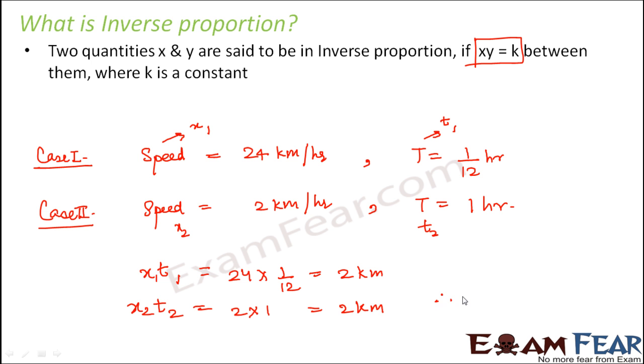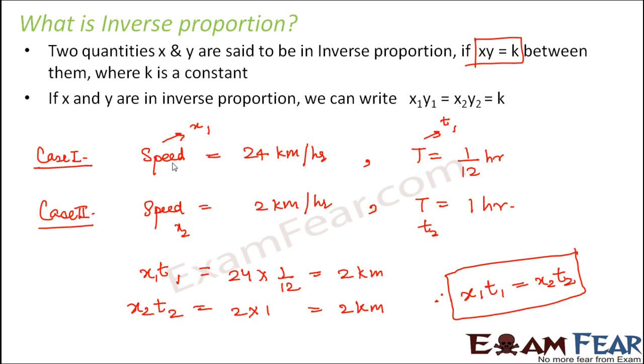So we see that x1 t1 is equal to x2 t2. That means at all instants of time, the product of these two quantities will always be constant. Therefore, if x and y are in inverse proportion, we can write that x1 y1 is equal to x2 y2 is equal to k. This is the concept of inverse proportion.